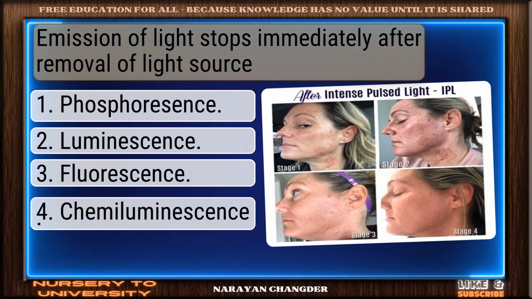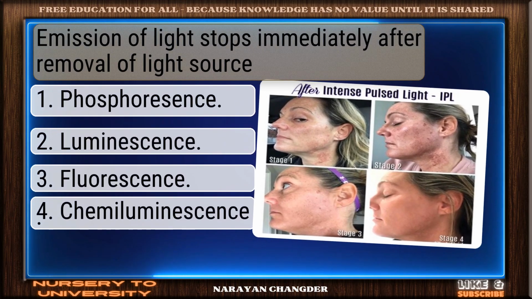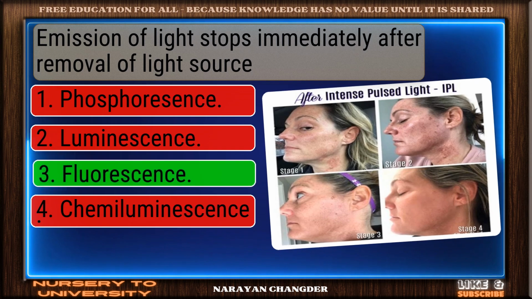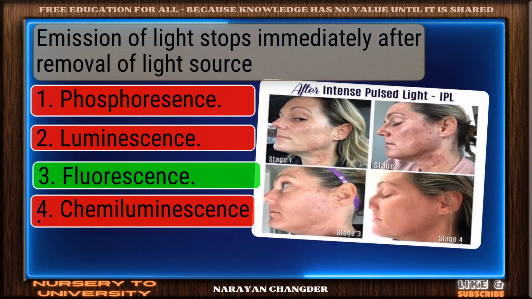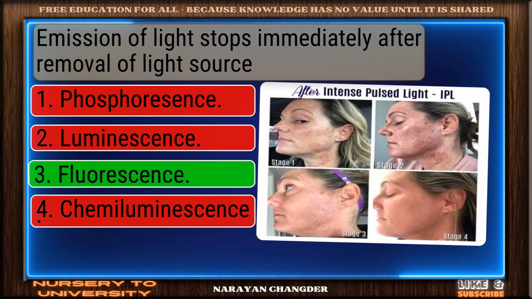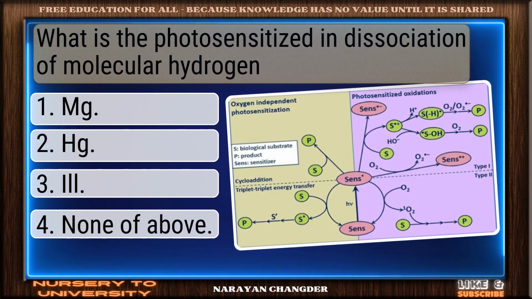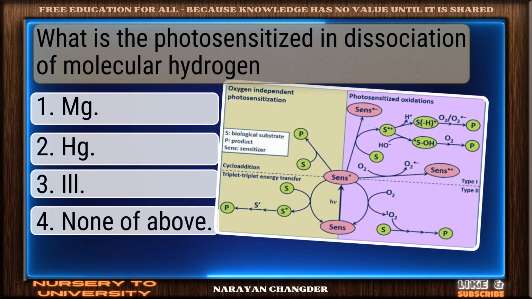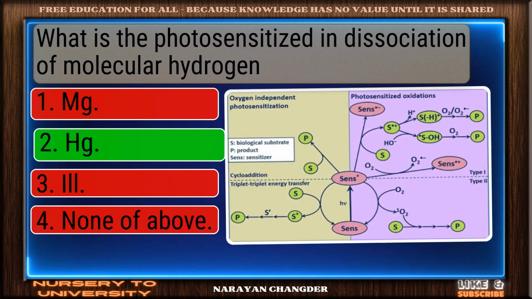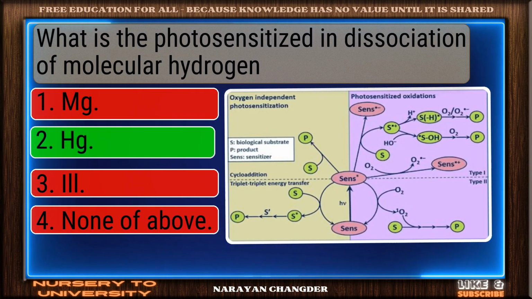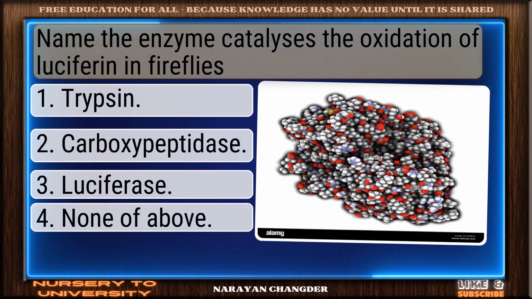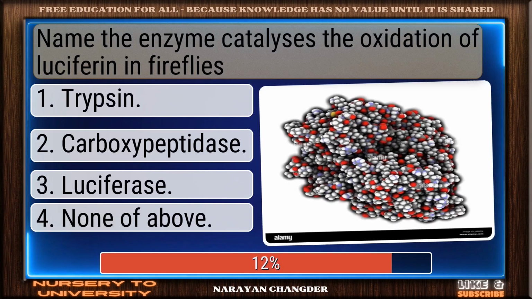Emission of light stops immediately after removal of light source. Clear logic. Your choice, fluorescence, is sound and 100% true. What is the photosensitizer in dissociation of molecular hydrogen? Perfect. Ag is the correct choice. Name the enzyme that catalyzes the oxidation of luciferin in fireflies.